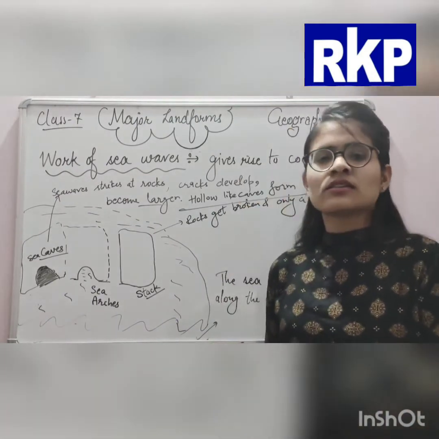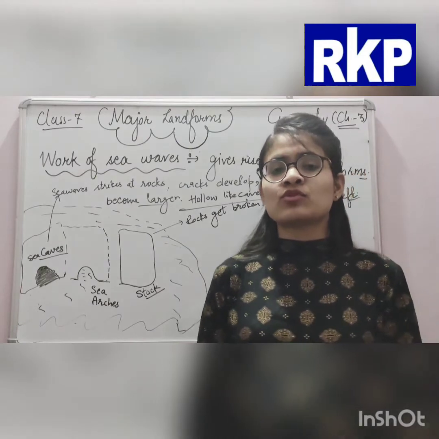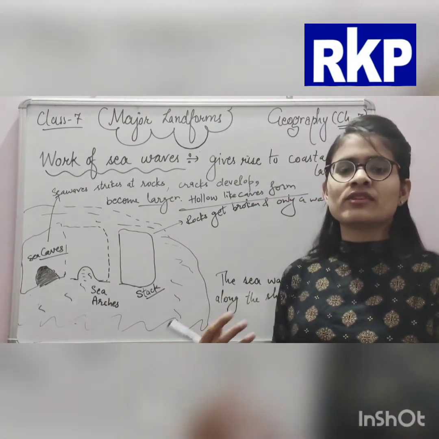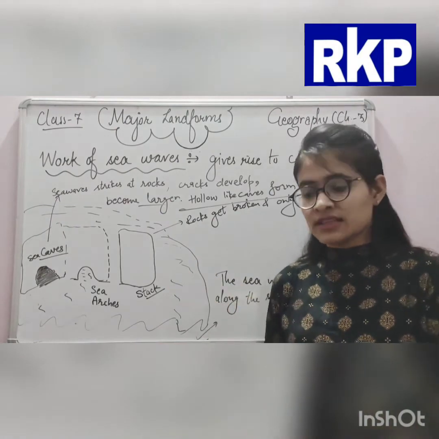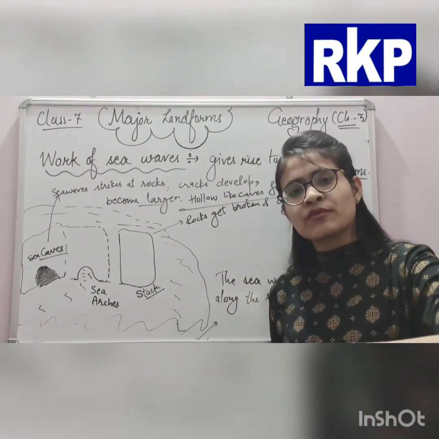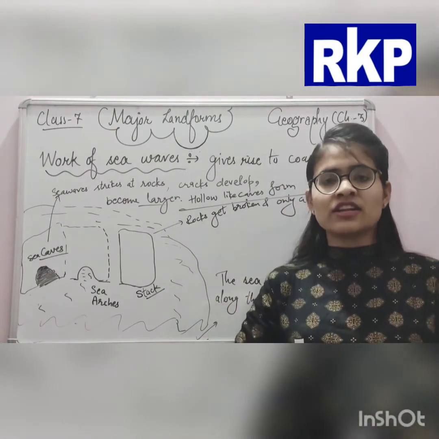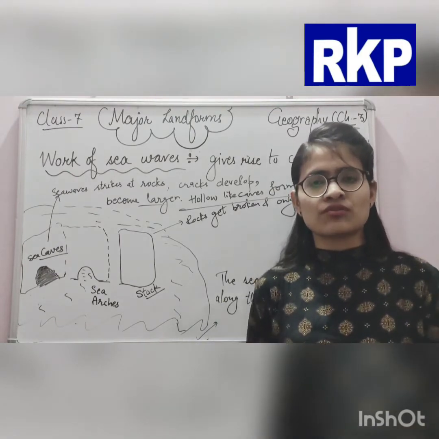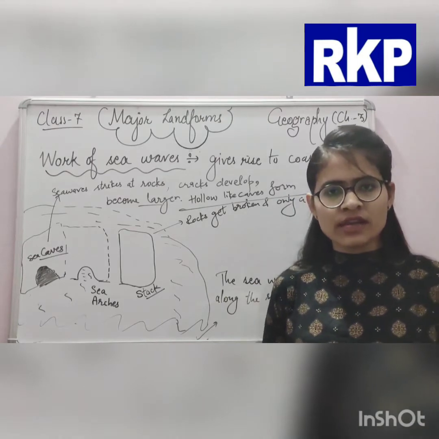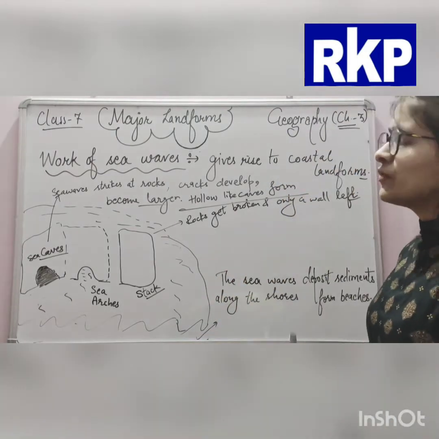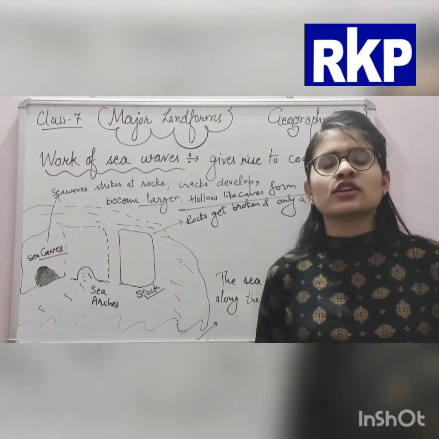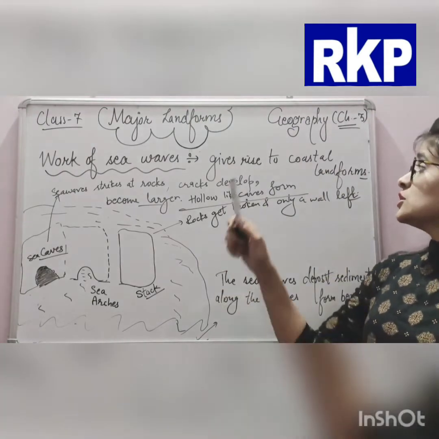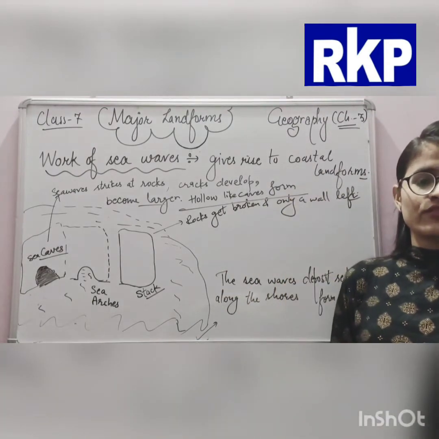Then the eroded material, the sand or the silt that they carry with themselves, as they move forth, they deposit according to the shore of the sea. So we can say that the erosion and deposition of sea waves gives rise to coastal landforms.